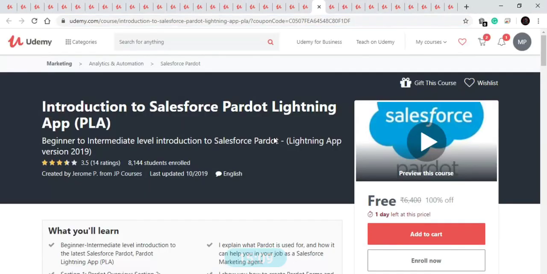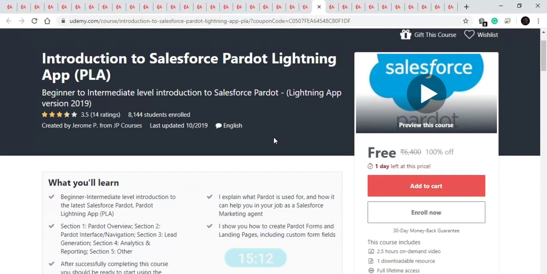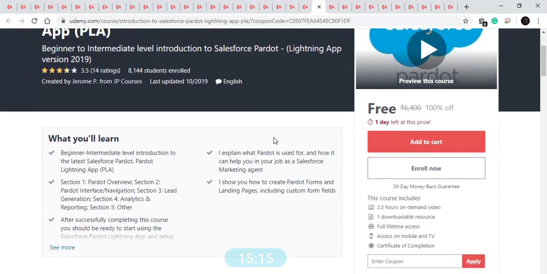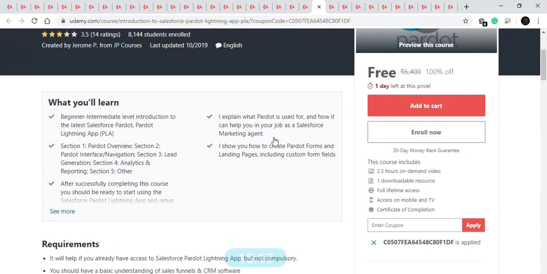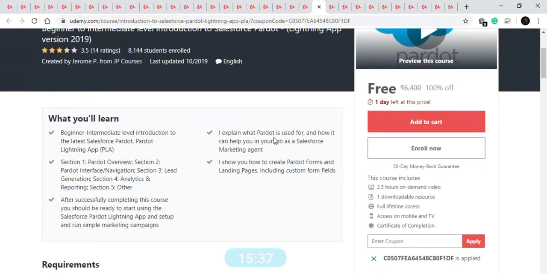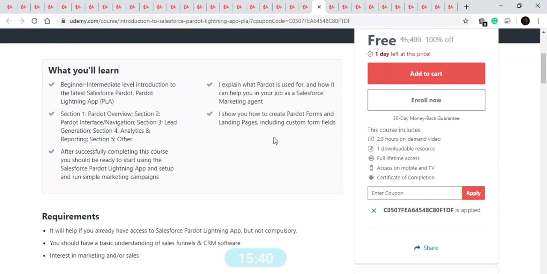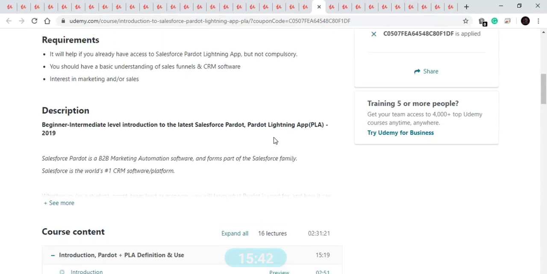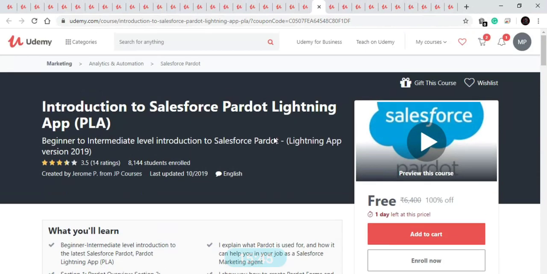Our next course is on Salesforce Pardot Lightning app. In this course you will learn how you can get ready to start using the Salesforce app and set up and run simple marketing campaigns, what Pardot is, and how it can help you in your job as a sales and marketing agent. So this is a good course for sales agents who want to start their career in selling. About a 2.5 hour course, available for free for 1 day, and comprises 16 lectures. So good course for who want to develop their career as a sales agent. Now let's move to our next course.